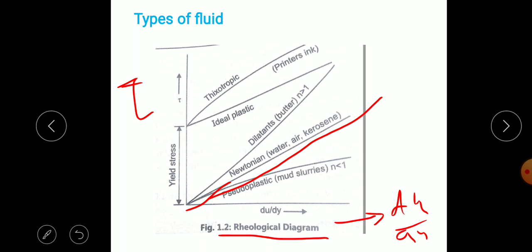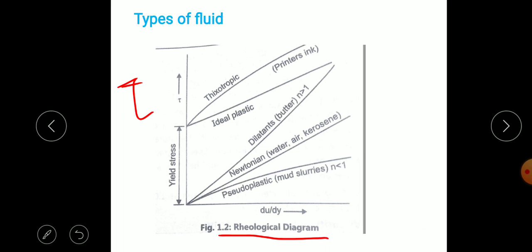The slope of this line is the viscosity, mu is equal to tau upon du by dy. Mostly water, air and kerosene have a linear relationship between shear stress and deformation. So water and air are considered Newtonian fluids.